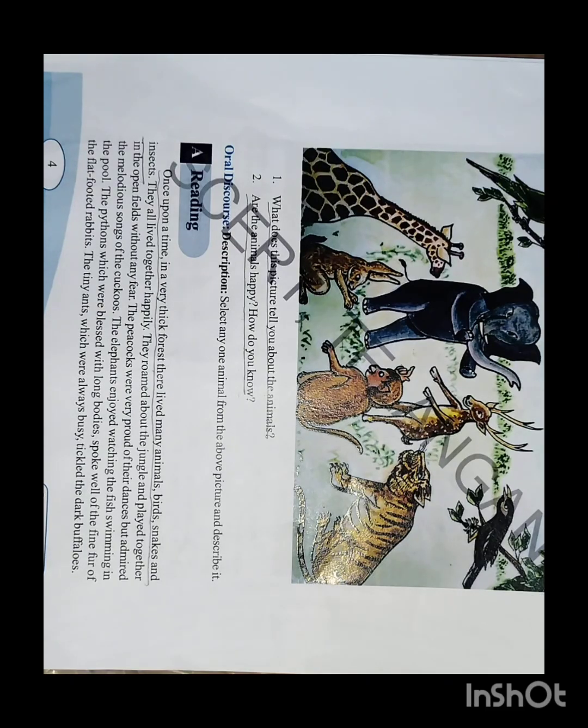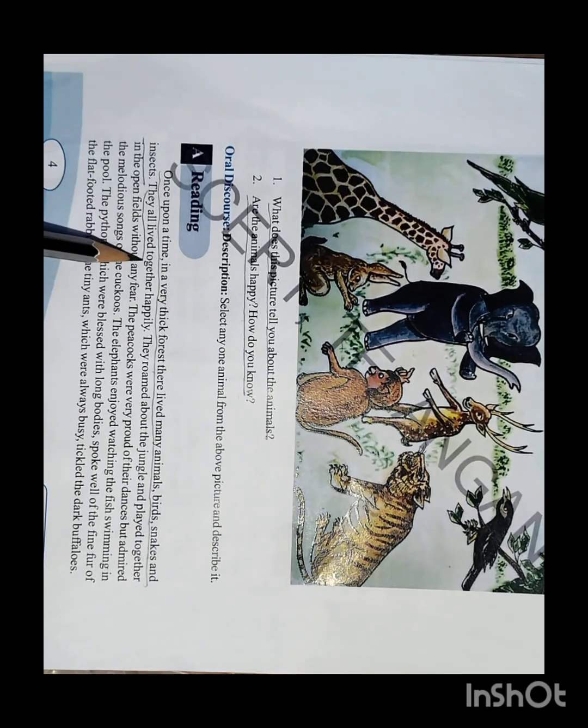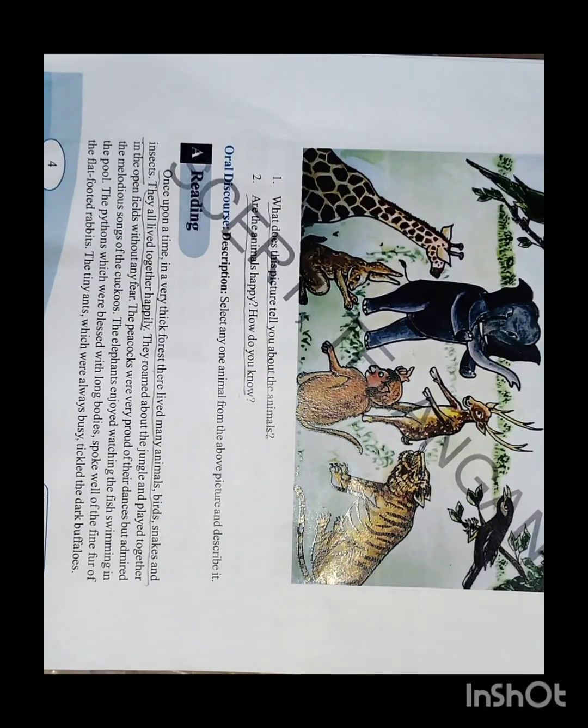Birds are there, snakes are there, insects are there, and so many tiny and big animals are also present in that thick forest. Okay, they lived all together happily. So all the animals are living together in one of the thickest forests, and they are living very happily and enjoyably.